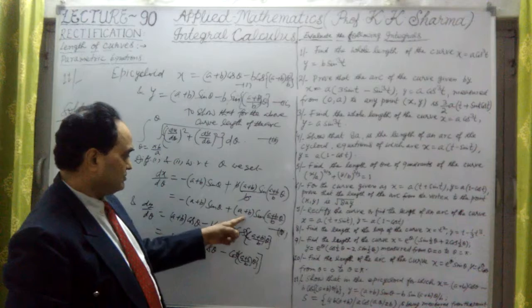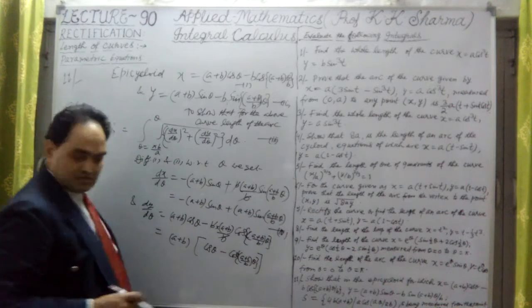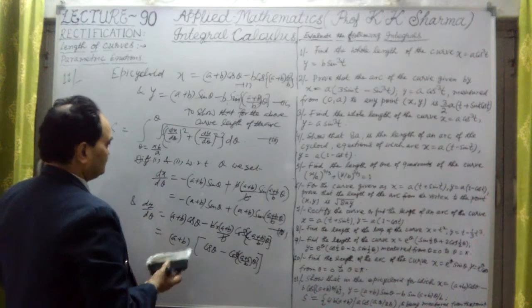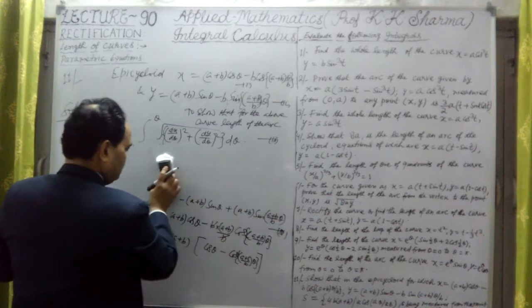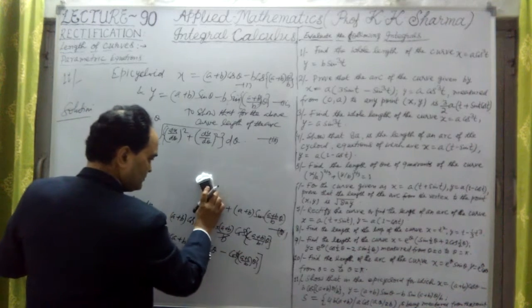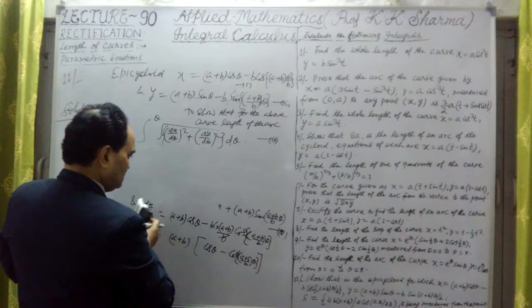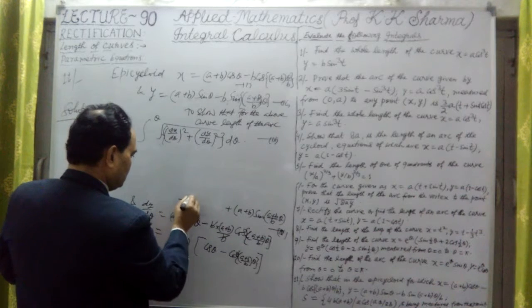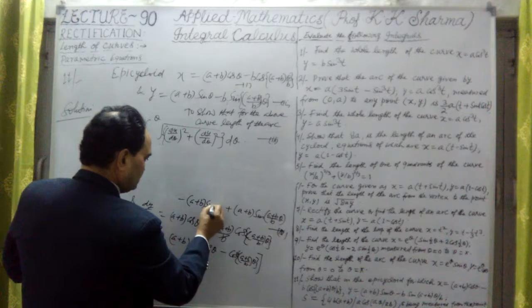The same value is here, a plus b is common, but this is a negative sign. This will come out first. Now let me square them and add them, putting those values here. This is minus sine theta, a plus b into sine theta.